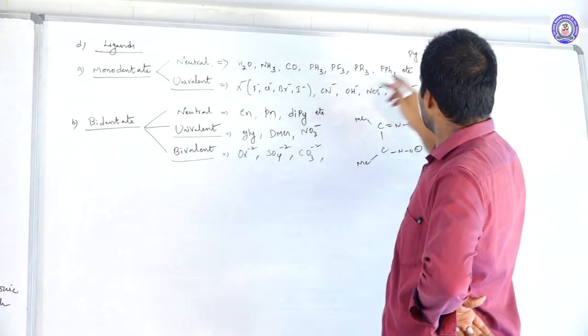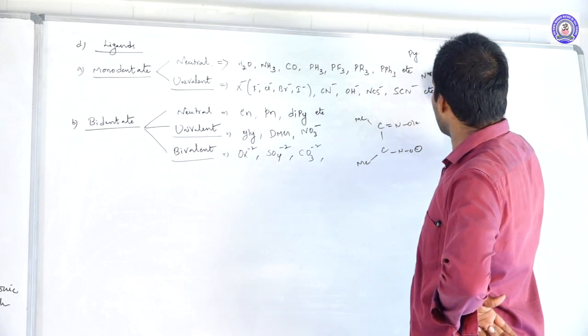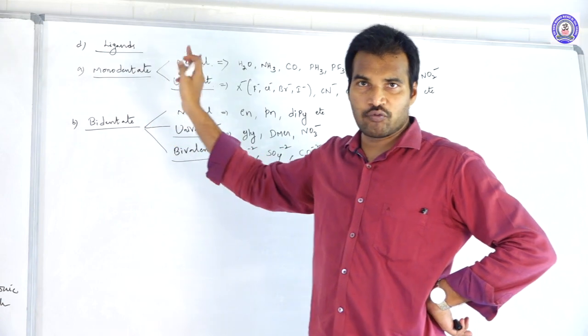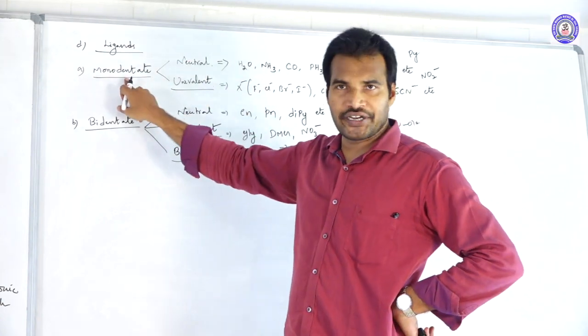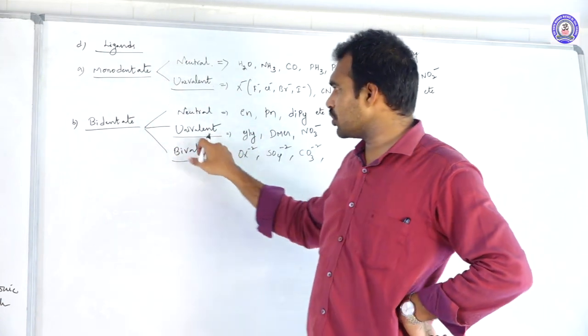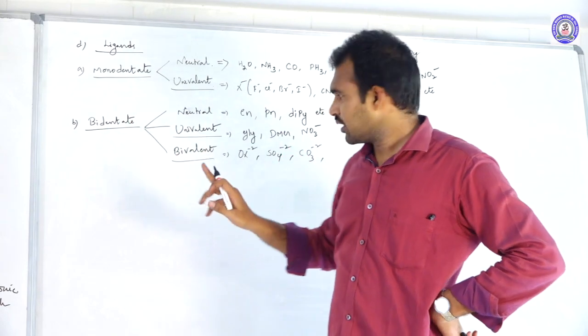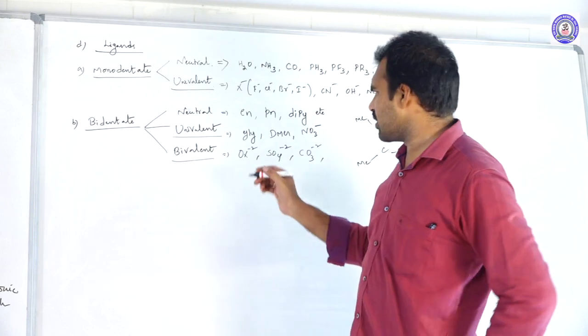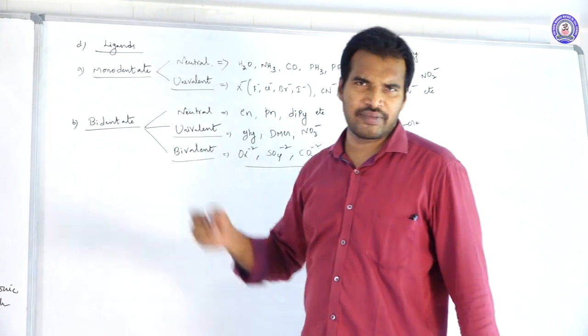And here you write NO2- is an example for a univalent monodentate ligand. NO2- is univalent monodentate, NO3- is univalent bidentate. Sulfate, carbonate, oxalate are examples for bivalent bidentate.